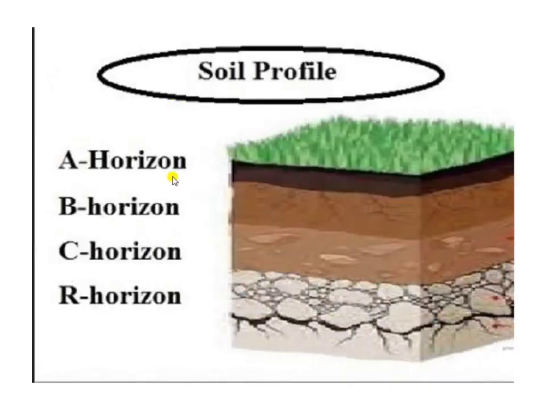Next, this is the picture of the soil profile. The first layer, as you can see here, is A horizon. The second is B horizon. The third layer is C horizon, and the last layer is R horizon, or we can say the bedrock.